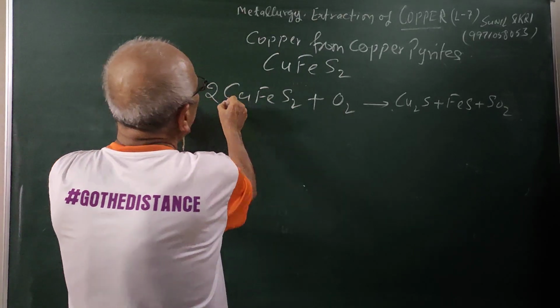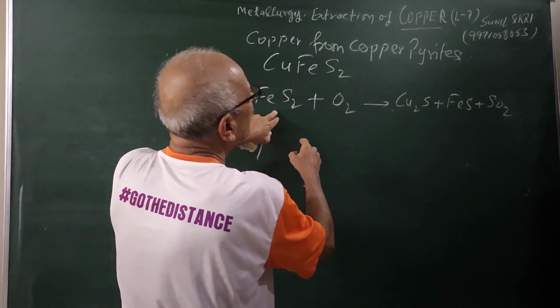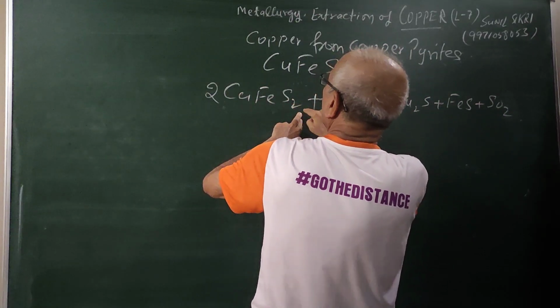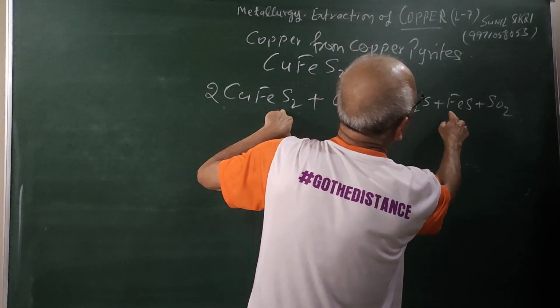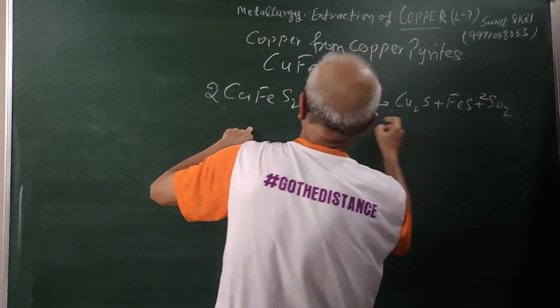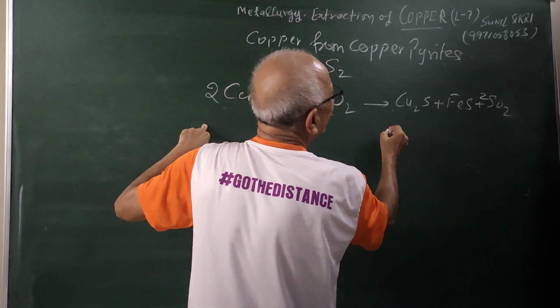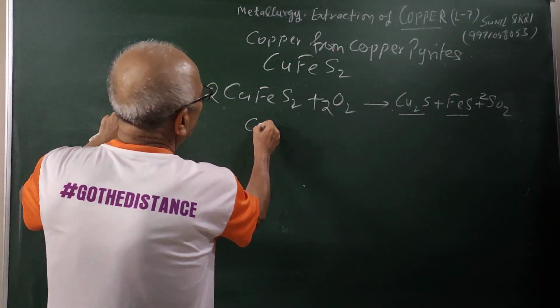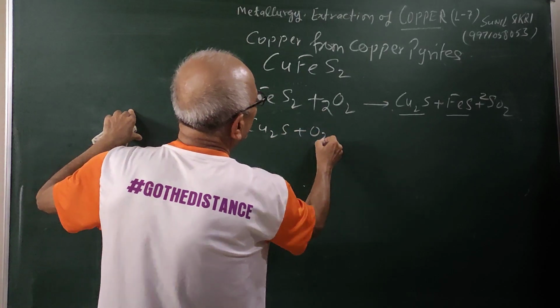So here, if I put 2 Cu2S, then you have this is 2 and Cu2S, 1, 2 and 2. So how much oxygen is there? 4. So students, what we are getting here is sulfides of copper and iron. Now what will happen if I have this and oxygen is there?